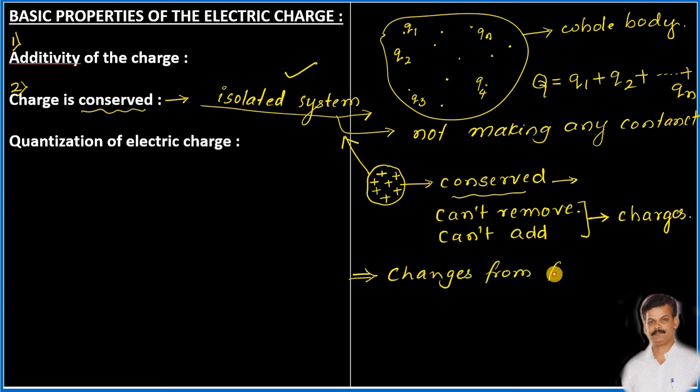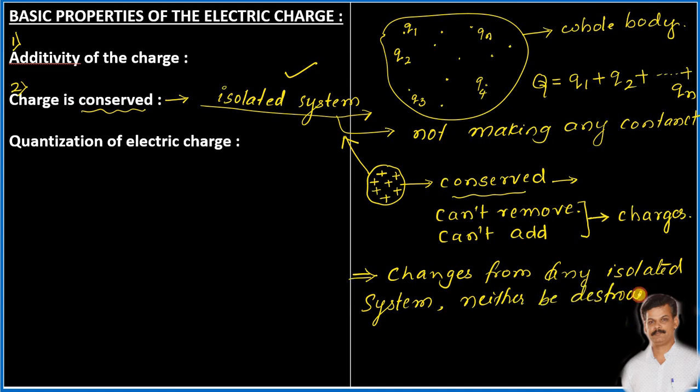Charges from an isolated system can neither be destroyed nor be created. Okay, so this is called the conservative nature, or the law of conservation of charges. Suppose in the examination they ask you to write the law of conservation of charges, then you have to write this statement only.